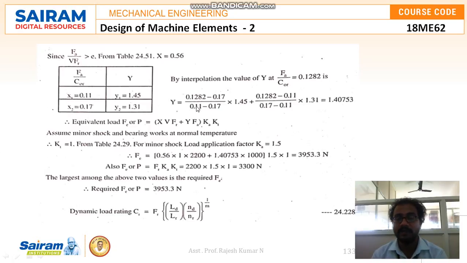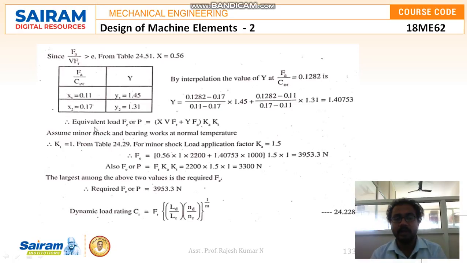By interpolation, the value of y at FA by C0R equal to 0.1282 is y is equal to (0.1282 minus 0.17) divided by (0.11 minus 0.17) into 1.45 plus (0.1282 minus 0.11) divided by (0.17 minus 0.11) into 1.31, which is equal to 1.40753.